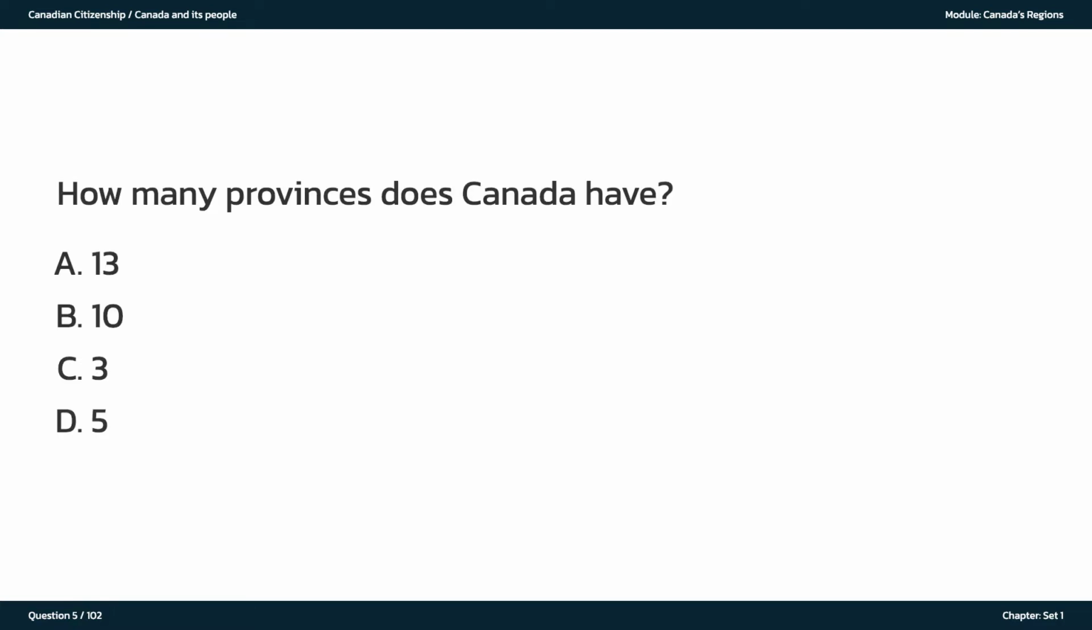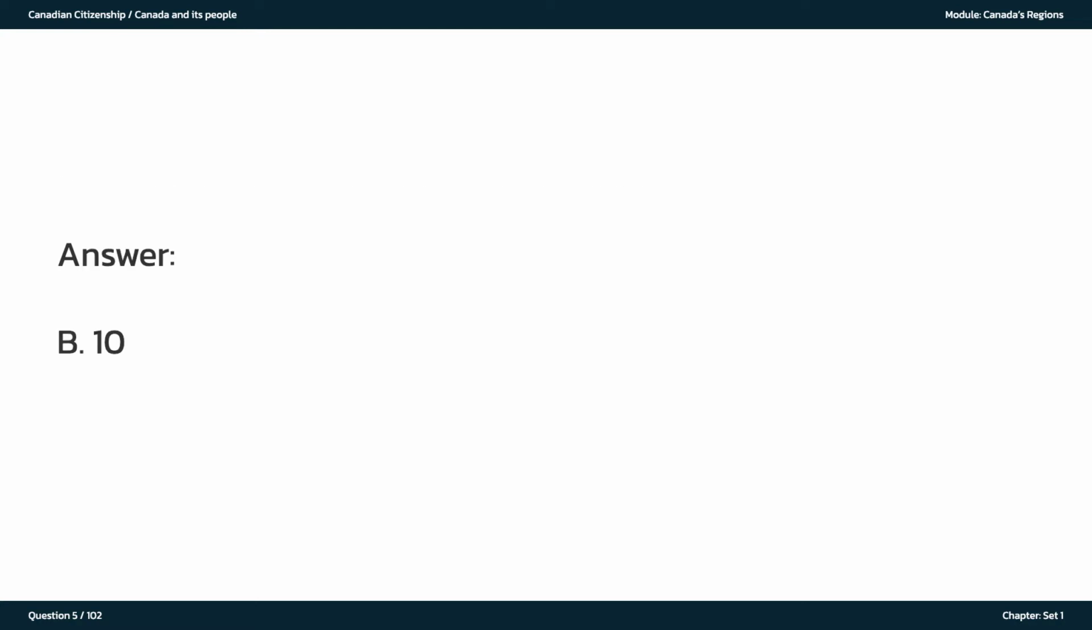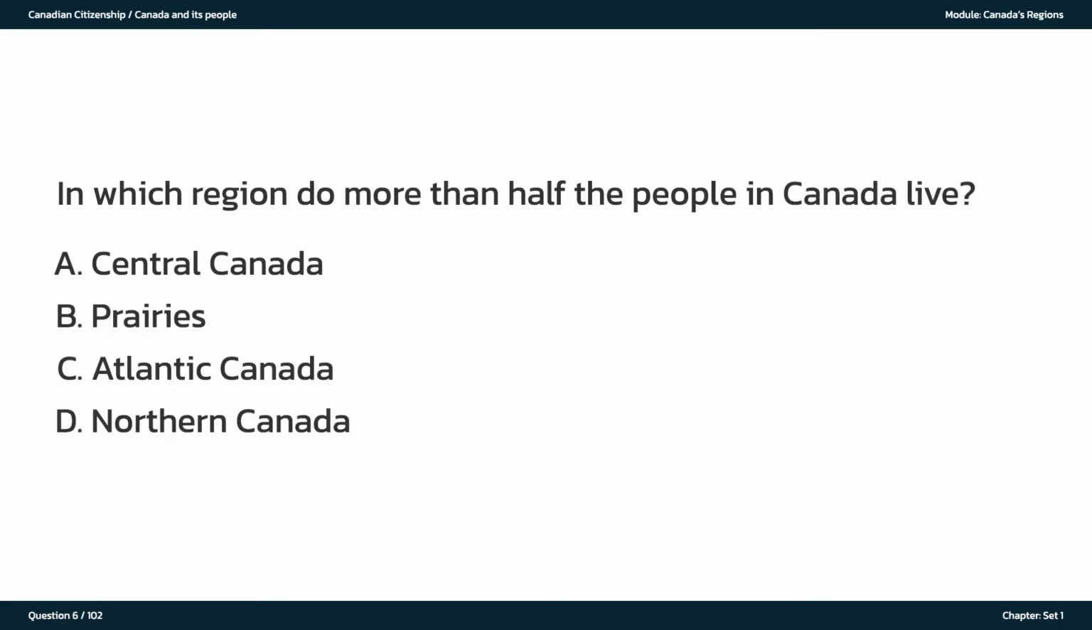How many provinces does Canada have? A. 13. B. 10. C. 3. D. 5. The answer is B. 10. In which region do more than half the people in Canada live? A. Central Canada. B. Prairies. C. Atlantic Canada. D. Northern Canada. The answer is A. Central Canada.